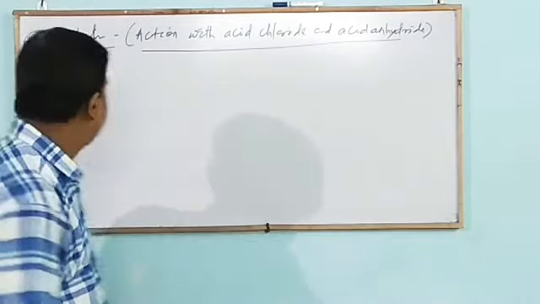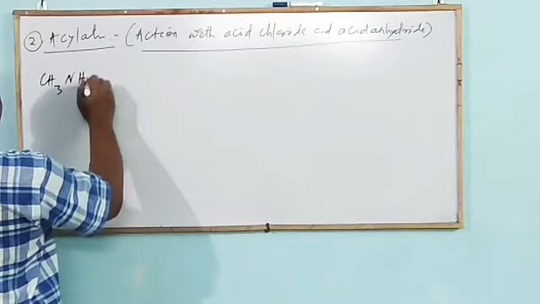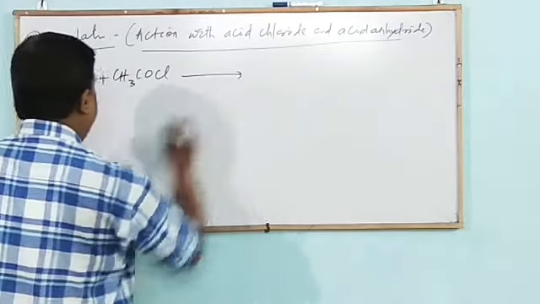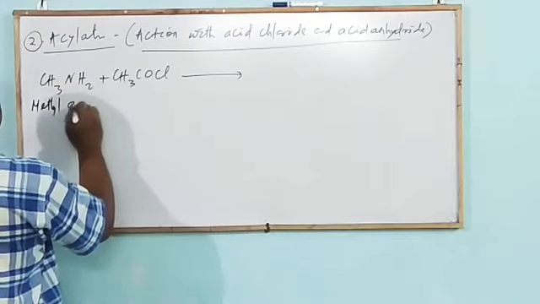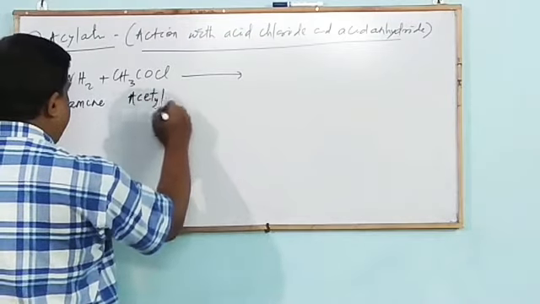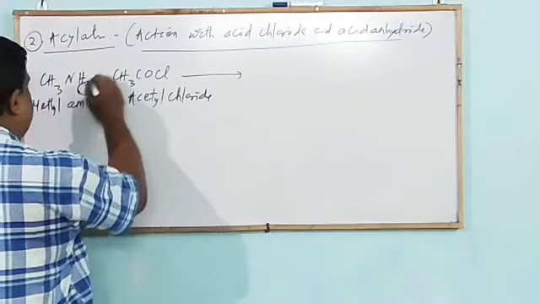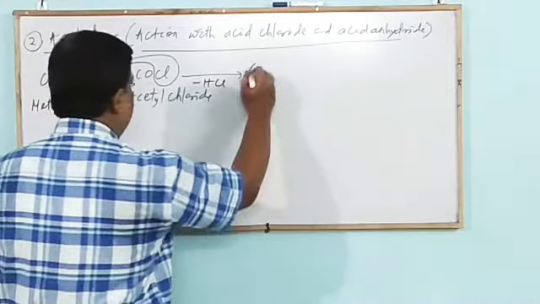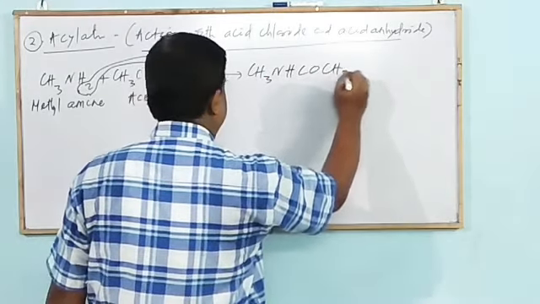Mark the equation. Methylamine, a 1 degree amine, reacts with acetyl chloride. One H combines with Cl, eliminating HCl, to form CH3NHCOCH3.